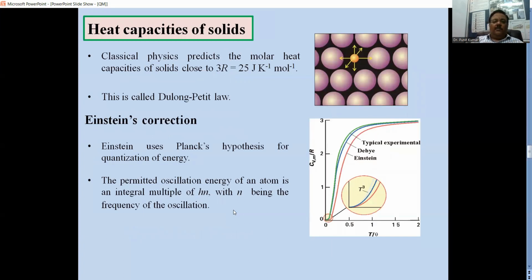Later on, the heat capacities of solids were described by Dulong-Petit's law, which states that the heat capacities are proportional to 3R. And Einstein made a correction in it. He considered that the oscillation energy of the atom is an integral multiple of h nu, not the energy, but the oscillation energy.